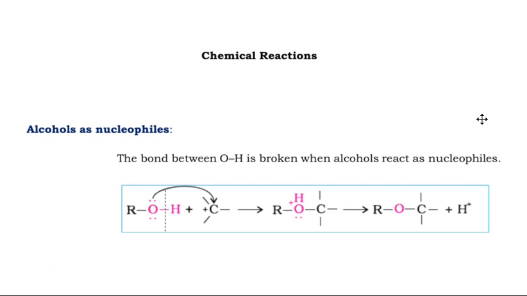First, chemical reactions of alcohols. Remember, according to this page, an alcohol has a dual role, two roles. What are the two roles of alcohol? Electrophile. Another one, nucleophile.